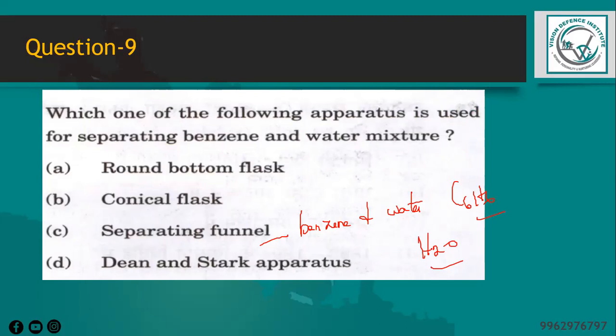So round bottom flask and the conical flask are the types of glassware used for holding liquids and during chemical reactions on heating. So a Dean and Stark apparatus is used for determining the water content of a sample by distilling the sample and also collecting the water vapor in a separate chamber. So the option will be C, separating funnel.